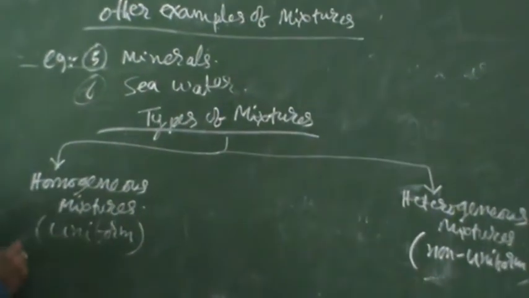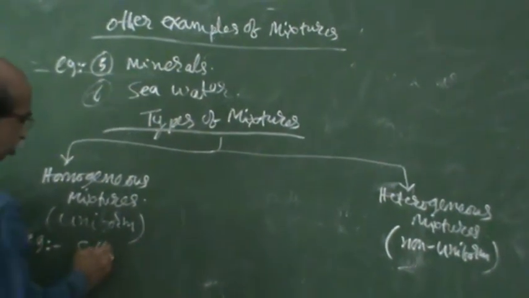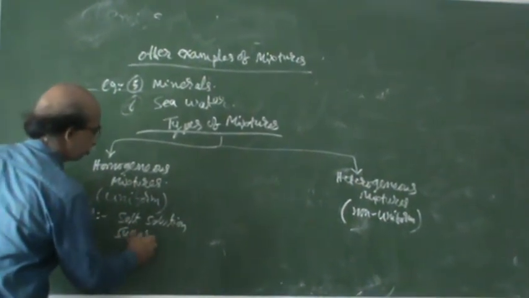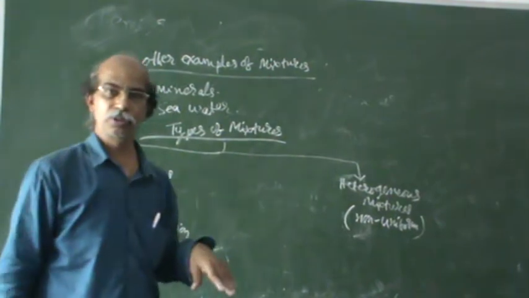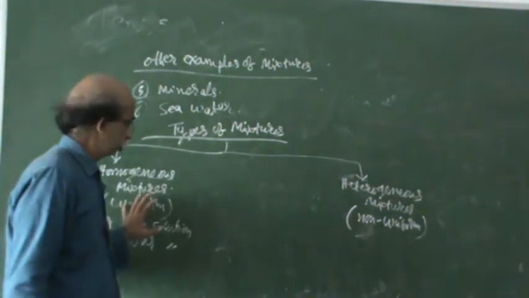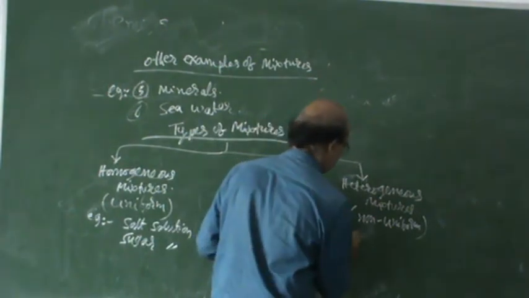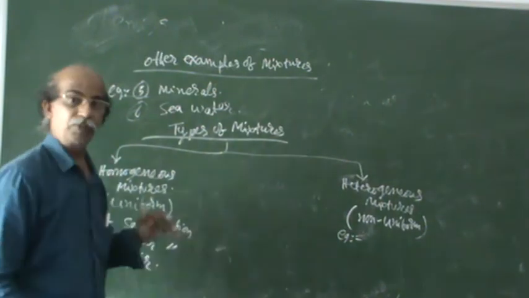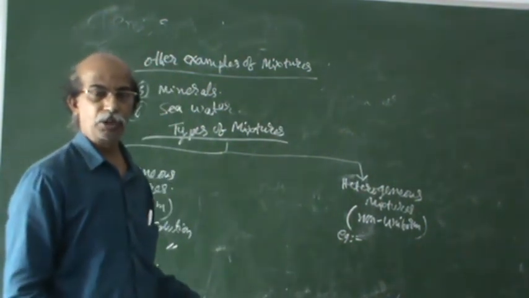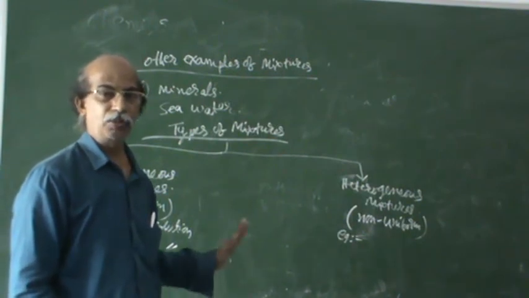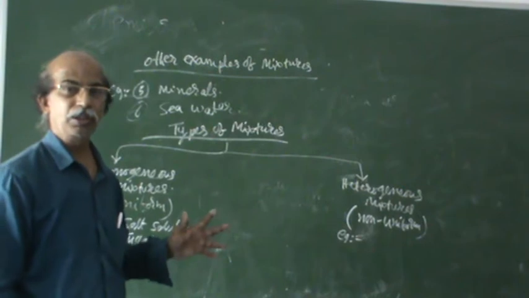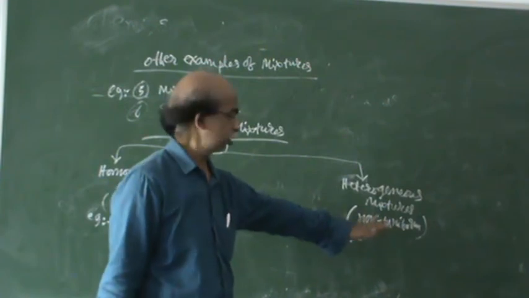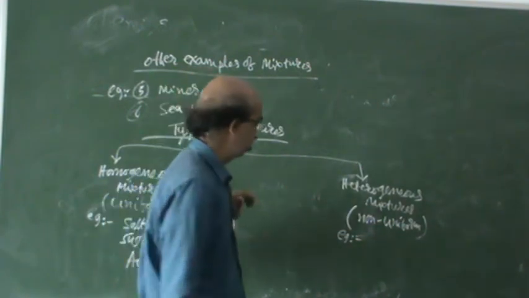Say for example, a salt solution in a glass, or a sugar solution. These are the best examples of homogeneous mixtures. You can take egg also as a homogeneous mixture. It looks like one thing, it's not looking like two things. That is called homogeneous. If it looks like two things or more, that is called heterogeneous.